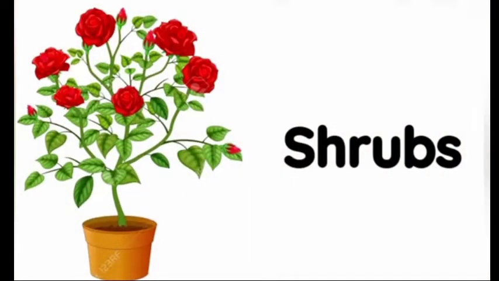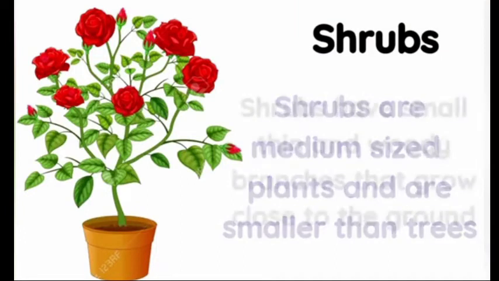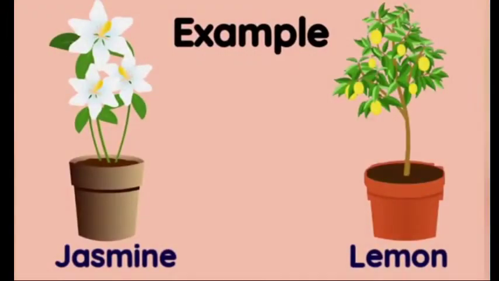Shrubs. Shrubs are medium-sized plants and are smaller than trees. Shrubs have small, thin and woody branches that grow close to the ground. Examples of shrubs are jasmine and lemon.